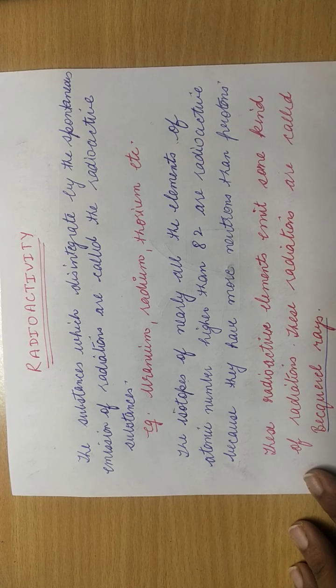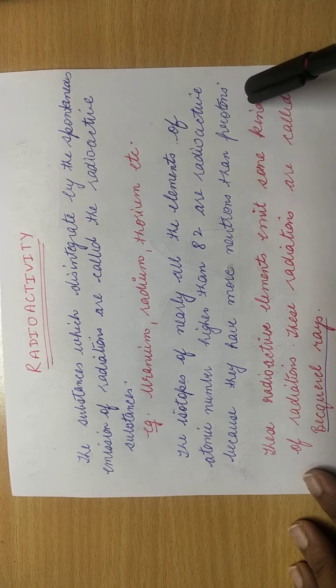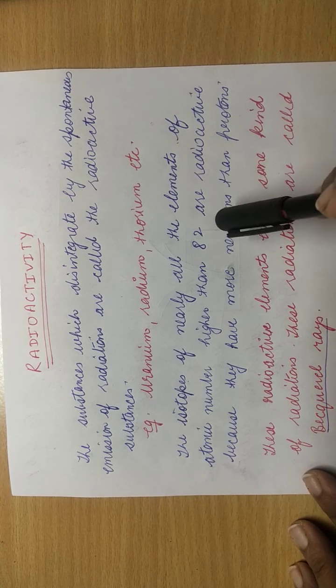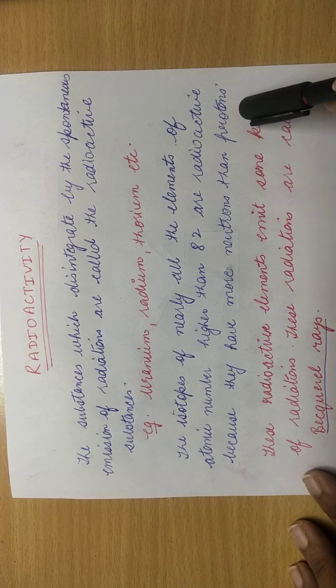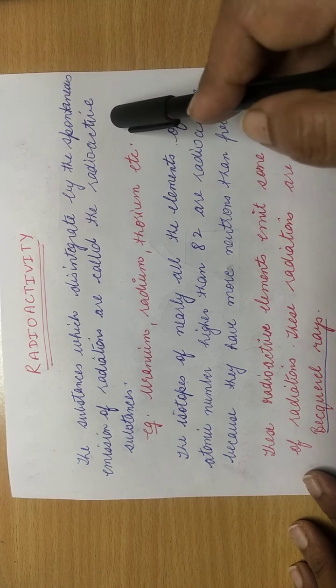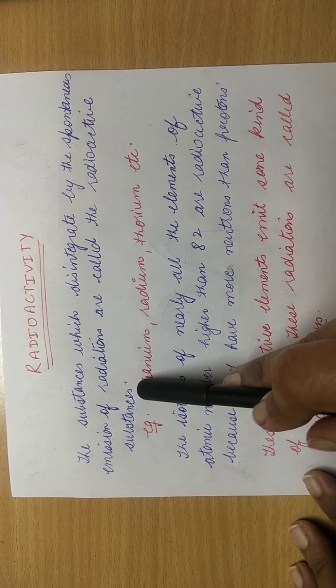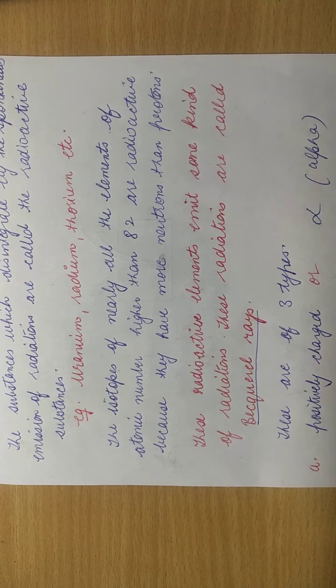Because they contain extra neutrons. Neutrons mean they contain more neutrons than protons. The element whose nucleus contains more neutrons than protons comes in the category of radioactive substance.